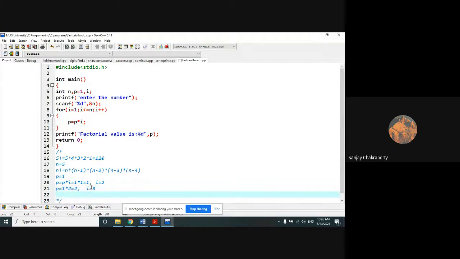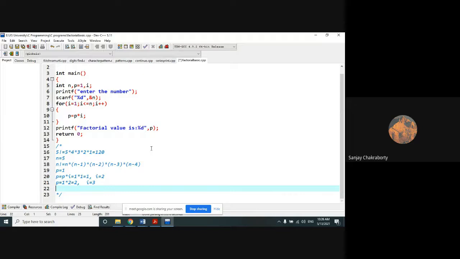Now i is again incremented by 1, so the new value of i is 3. The loop will repeat again, because right now 3 is less than or equal to 5. So p equals p into i. Here, what was the previous value of p? 2. What was the new value of i? 3. So 6.